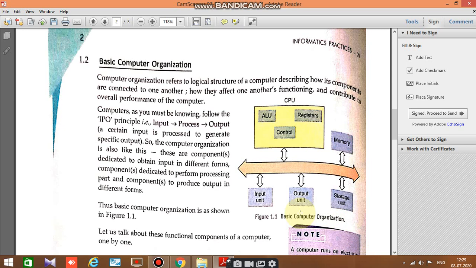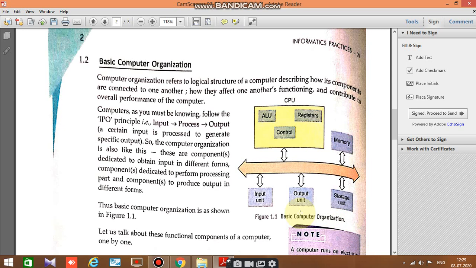You know very well, when we work on computers, first we put the instructions. Input means we put the instructions with the help of input devices like keyboard, mouse, scanner, microphone. Then it processes it. Process means conversion of input into output, because as you type first it goes to the processing unit. Processing unit converts that input into output and displays it on the output device.